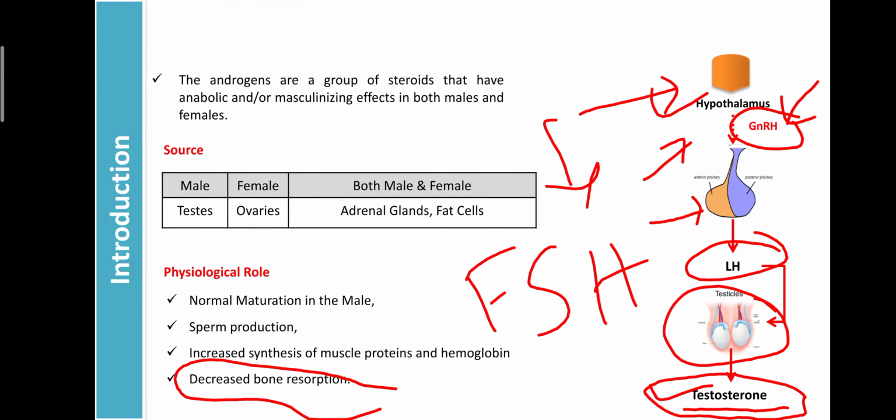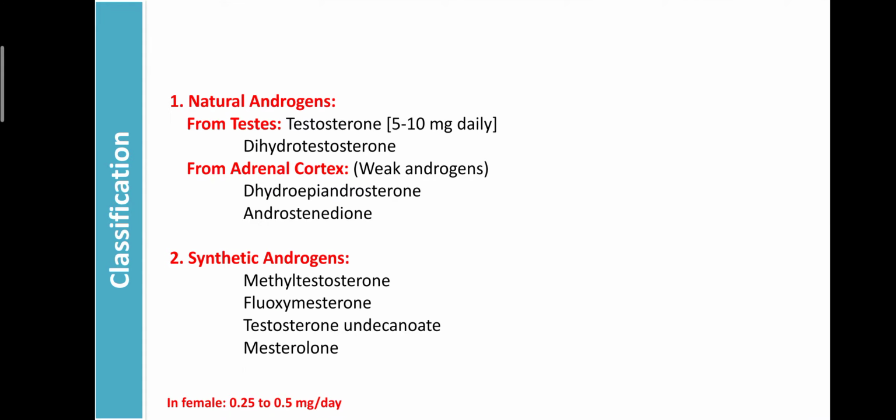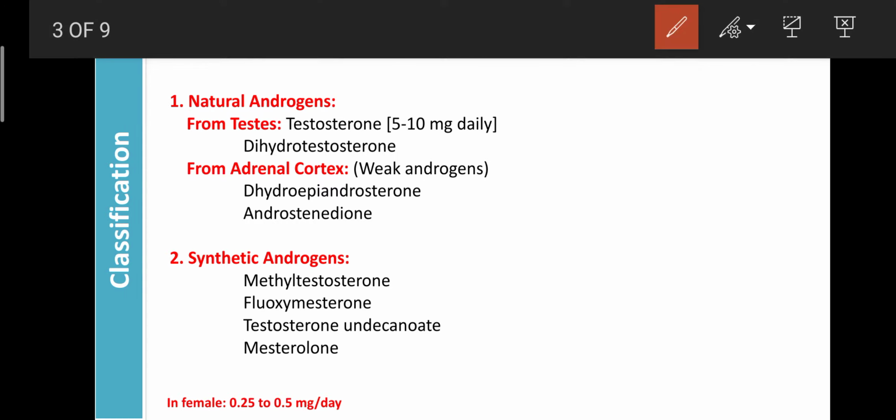Okay, so next one regarding the classification of androgens. They are mainly classified into two classes: natural androgens, which are secreted in our body, and synthetic androgens, which with the help of medicinal chemistry we can synthesize artificially. Examples of synthetic androgens are methyltestosterone, fluoxymesterone, testosterone undecanoate, as well as mesterolone. So these are the synthetic androgens.